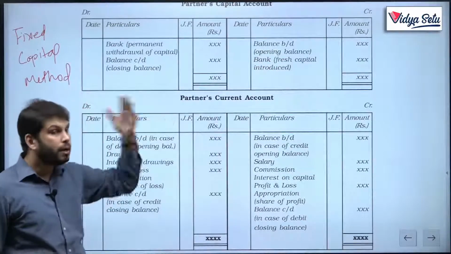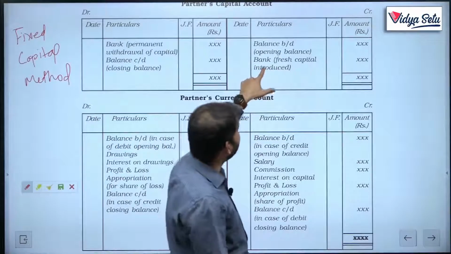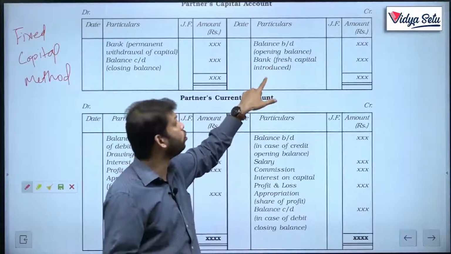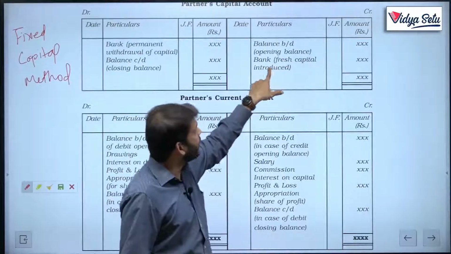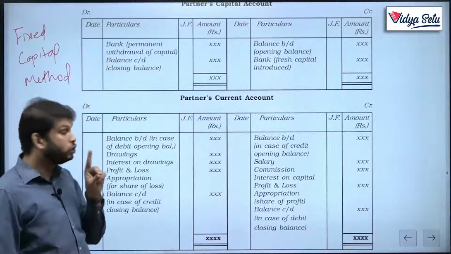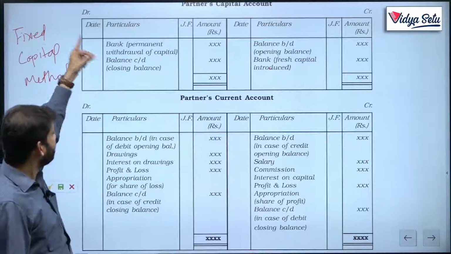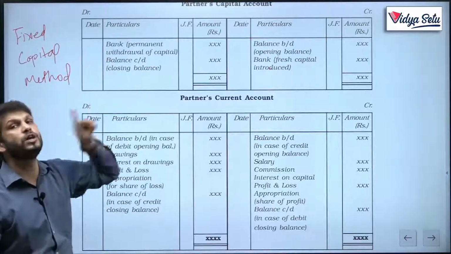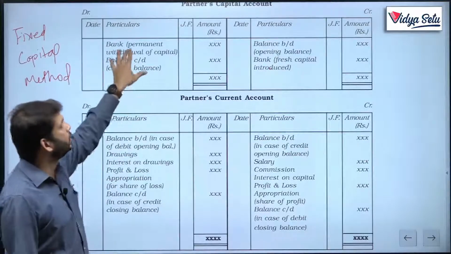That's very common. But if the partner is bringing in more capital, not a loan, then it will come by bank. And if the partner is permanently withdrawing, drawings will not come here, drawings will come in current. But if the amount is permanently withdrawn by the partner, it will come there.